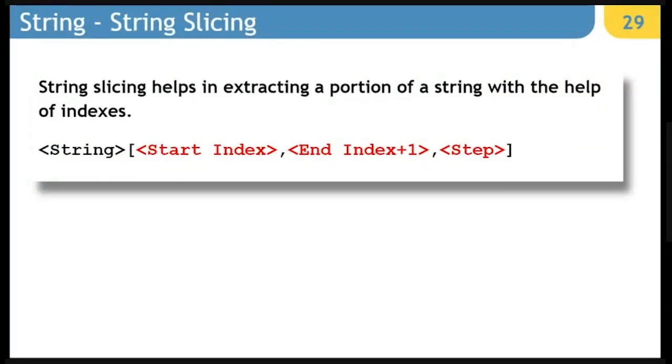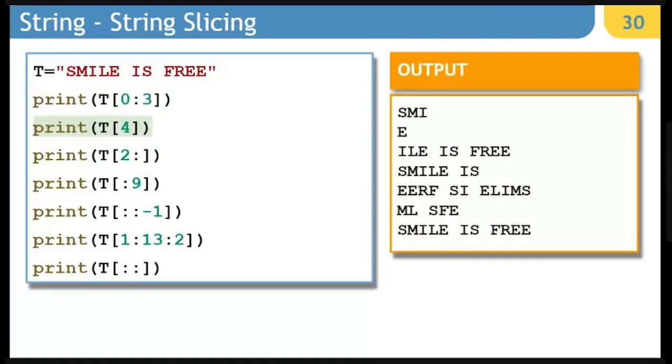Next is string slicing. Slicing in string, list and tuple is almost identical. It's just that these are three different data types on which it works and gives you the results accordingly. Look at this example where we assign "smile is free" as a string to a variable t.